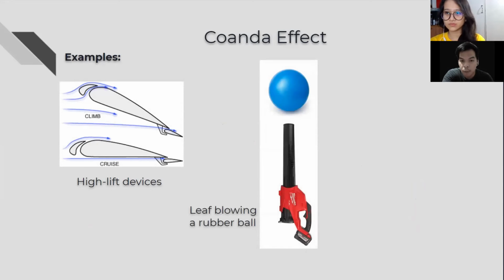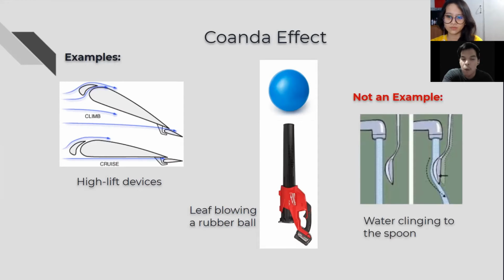Next is a rubber ball being balanced overhead by a leaf blower. The ball is sustained in the middle as the jet stream travels evenly on all of its sides. If the ball manages to slip on one side, it would be pushed back to the middle by the momentum of particles. However, a common misconception of the Coanda effect is the water clinging to the spoon.